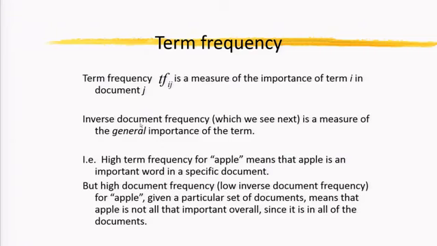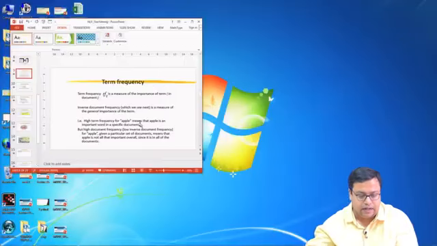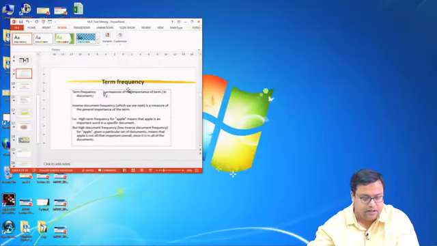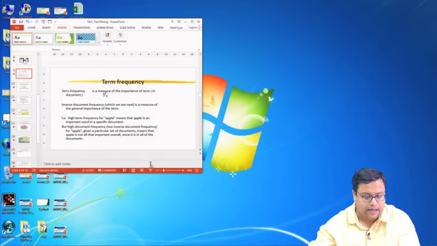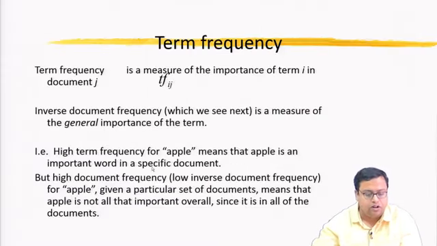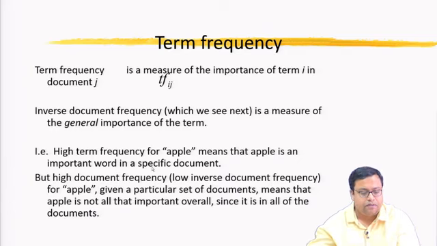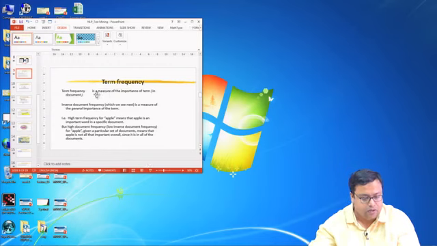What is a term frequency? A term frequency TF_ij is a measure of importance of term i in document j. So, that is what a term frequency is. Inverse document frequency is a measure of the general importance of the term. So, term frequency is the measure of importance of term i in document j, and inverse document frequency is the measure of general importance of this particular term.